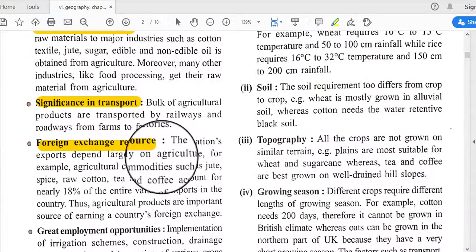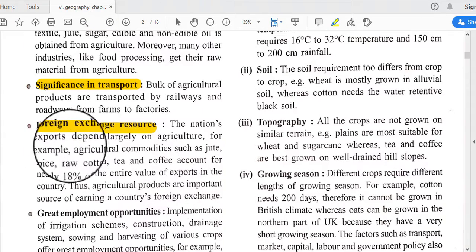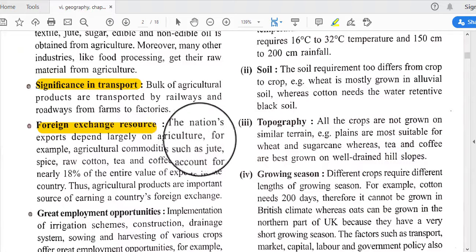Next is foreign exchange resource. The nation's exports depend largely on agriculture.